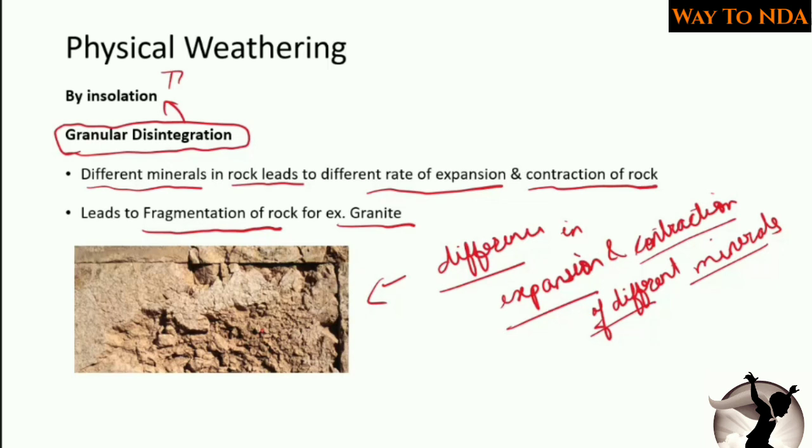Here you can see the granules are getting disintegrated. So this is called granular disintegration, where the complete disintegration is not happening, but granular disintegration is happening due to the difference in the expansion and contraction of different minerals present in the rocks. So you should remember this basic reason behind granular disintegration. Okay, now let's move forward.